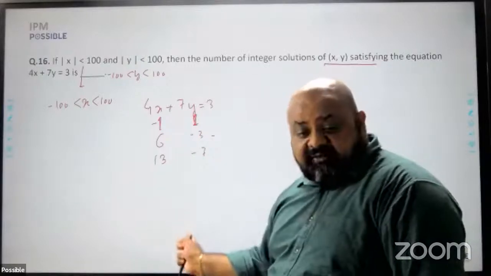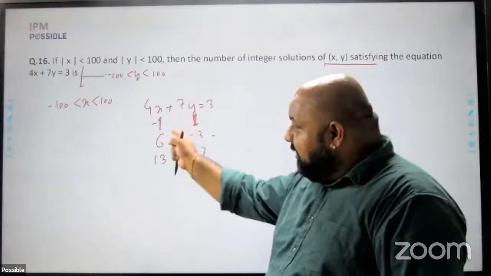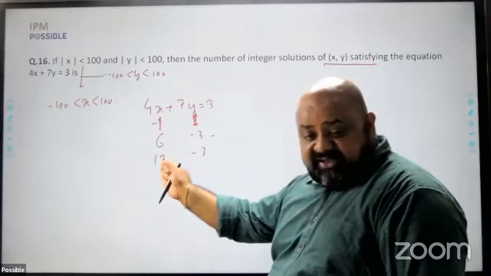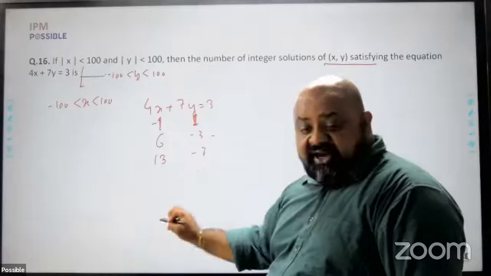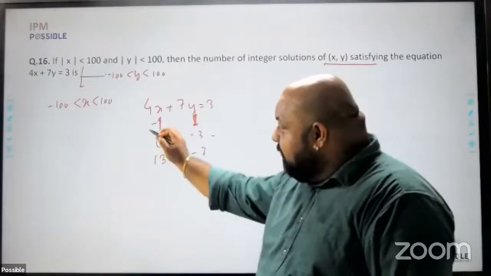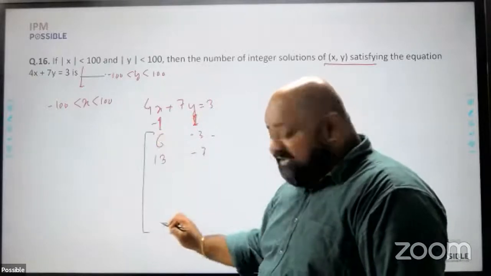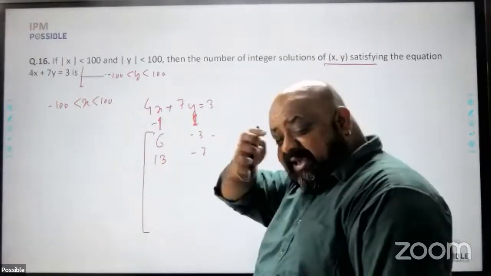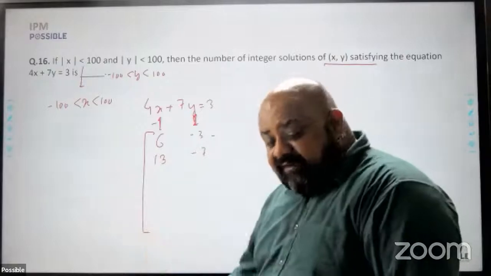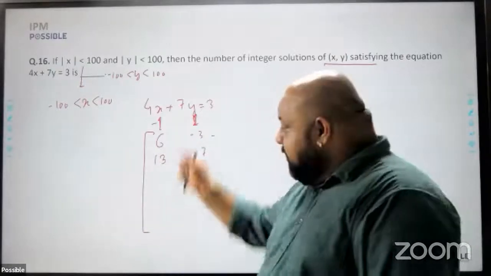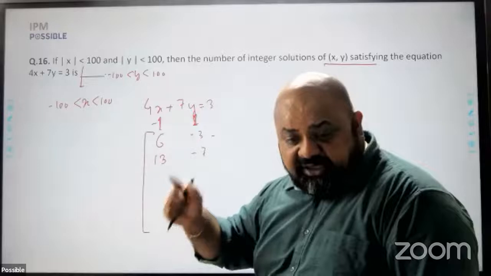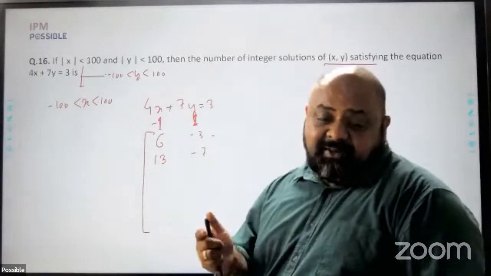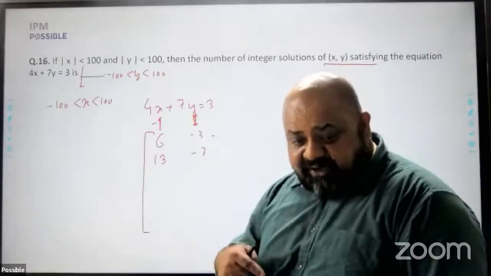Which will hit the 100 first? Because the increase in x is more than the change in y, and as it is, the value of x here is greater, x will reach 100 first. Right? So how many solutions will I get till x reaches 100? See, the first term here, 6, is 1 less than 7, which is a multiple of 7. The second term is 1 less than 14 and so on. Therefore, the last value of x will be 1 less than a multiple of 7 as well, because I'm adding 7 to it.